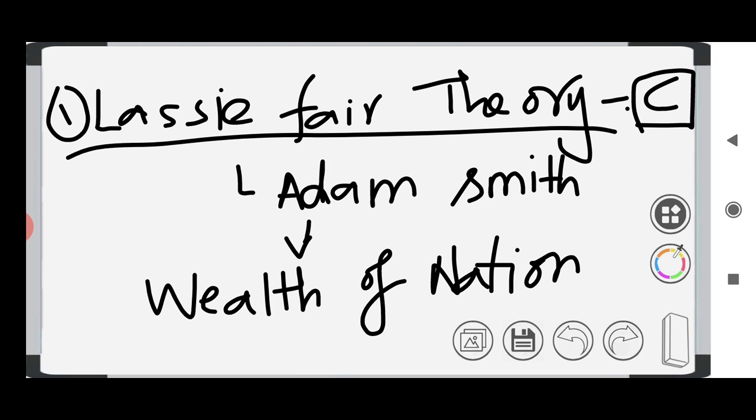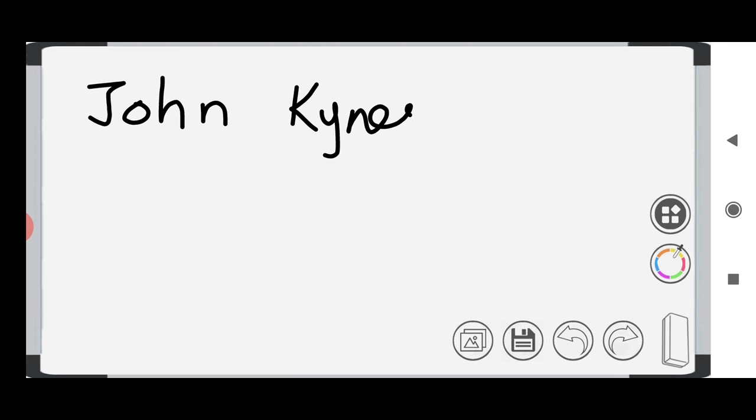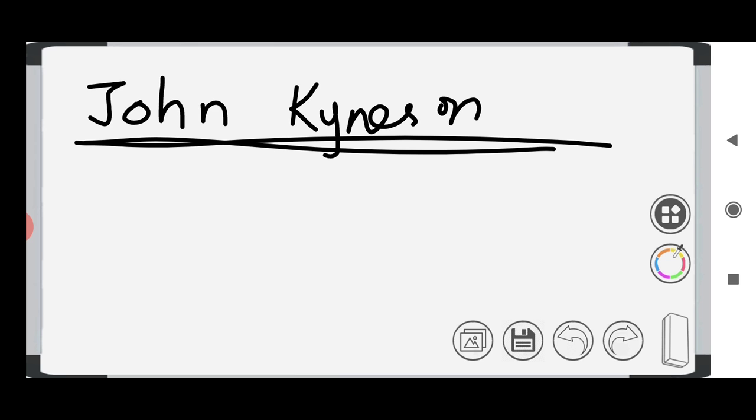Then we have another theory, and that theory is John Keynes' theory. John Keynes' theory is the opposite of laissez-faire theory. John Keynes' theory tells that the government should interfere, which means that it is in favor of socialism.